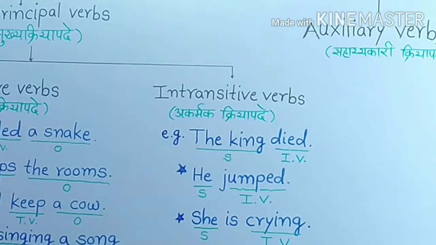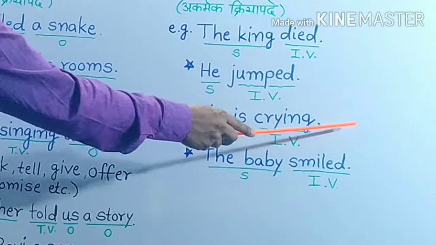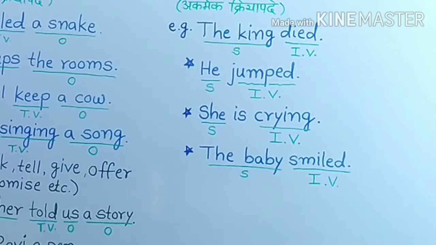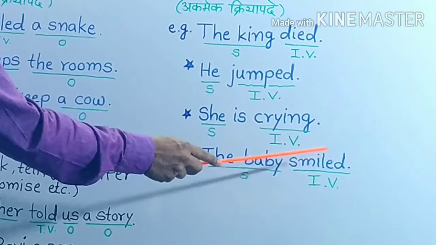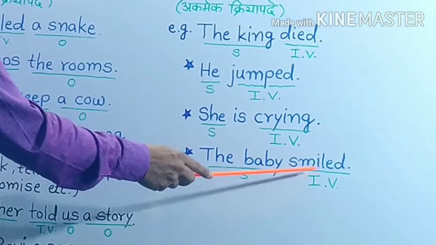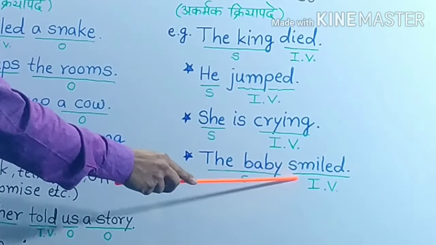He jumped. Here also, jumped has no object, so it is an intransitive verb. She is crying. Crying is main verb, it does not have an object, and intransitive verb. The baby smiled. Smiled is main verb here, it does not have an object, so it is an intransitive verb.